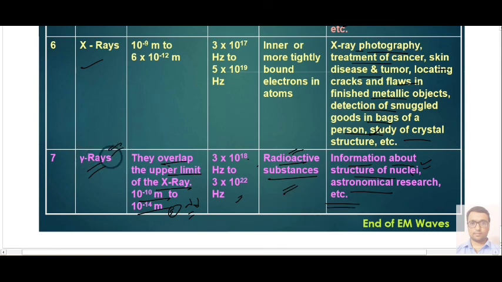Also for medical purposes, that is for treatment of cancer at a very high stage, such rays are used. They are used to burn cells which are unnecessarily produced in the body in a particular disease. So this is all for electromagnetic waves.